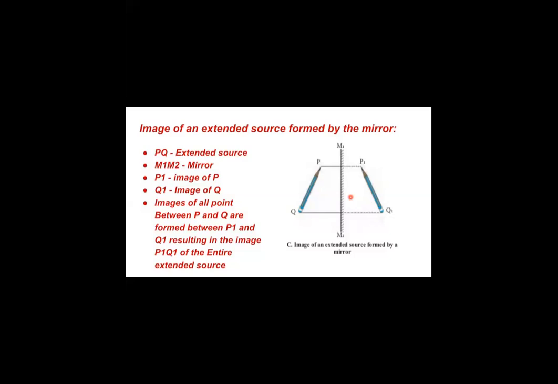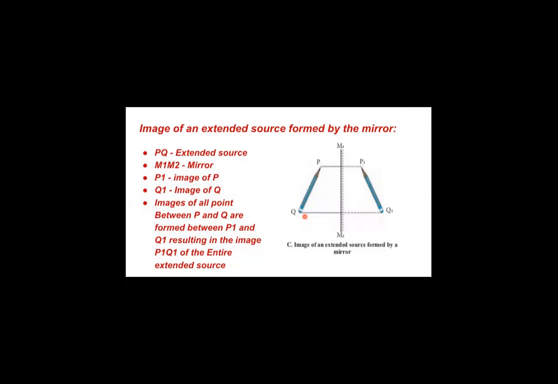The back side of the mirror is being shown with a slanting line, and the front side with a solid black vertical line. The tip of the pencil is shown with the alphabet P, and the end of the pencil is shown with the alphabet Q.